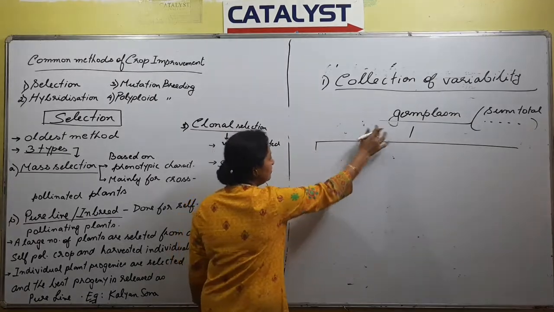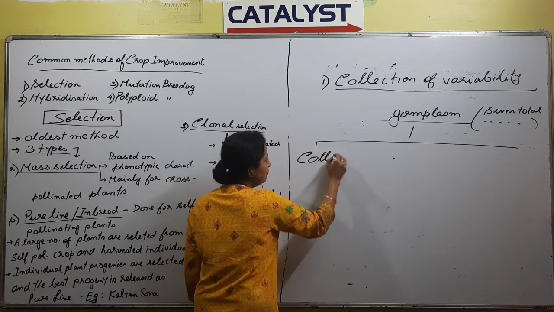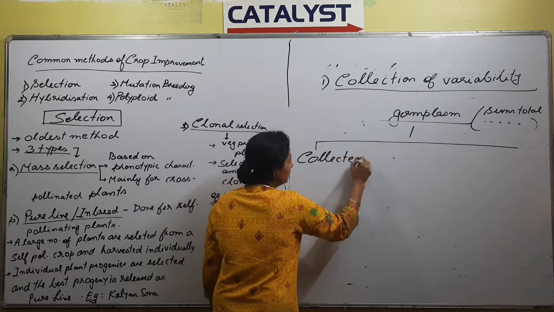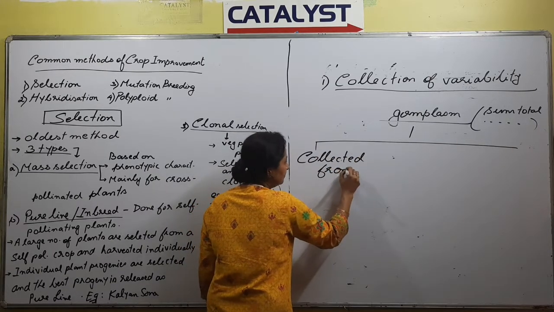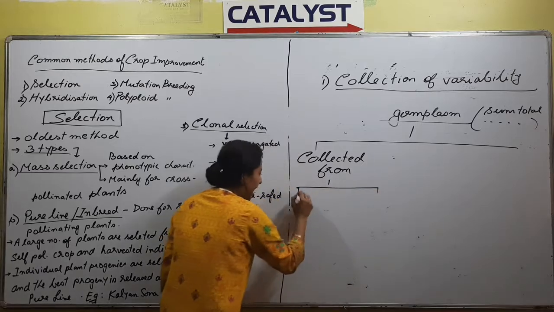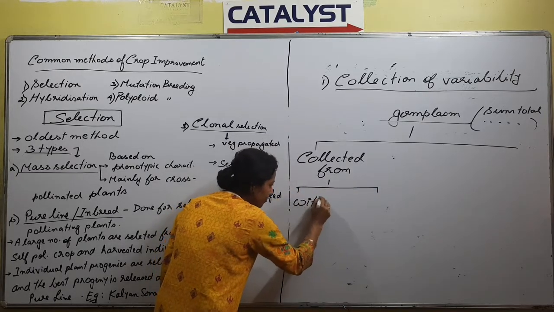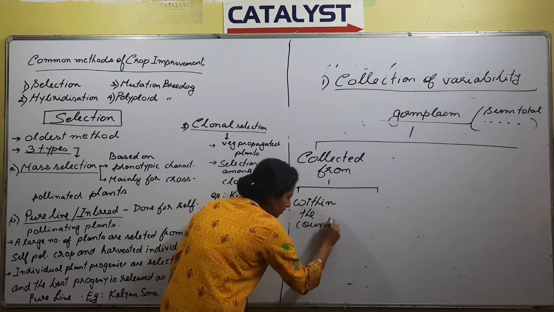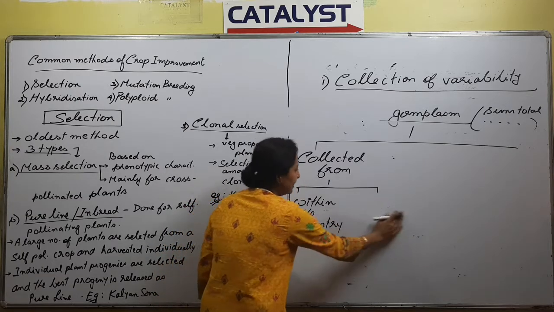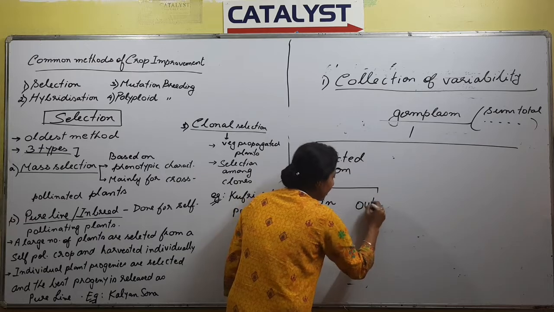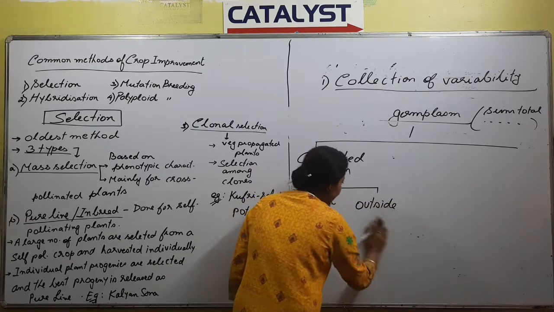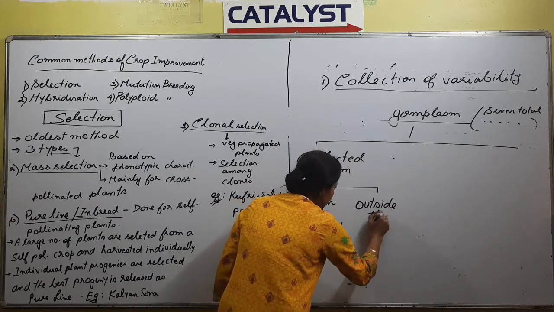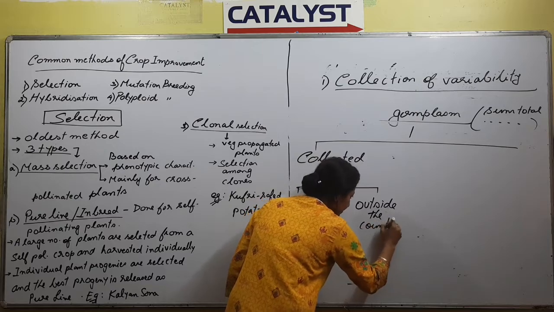So this germ plasm could be collected either within the country or from outside the country, right? It is not necessary to collect only from India, it can be outside the country.